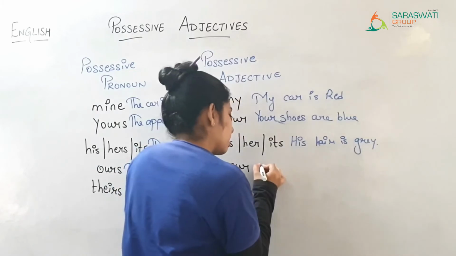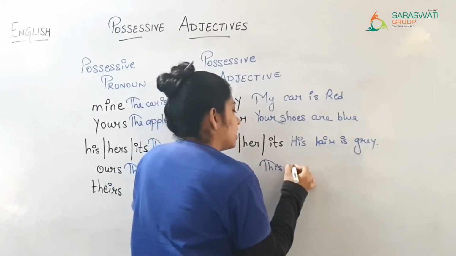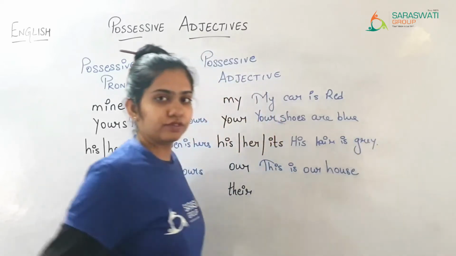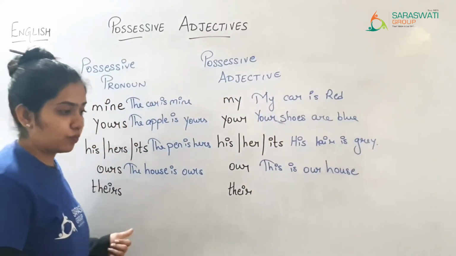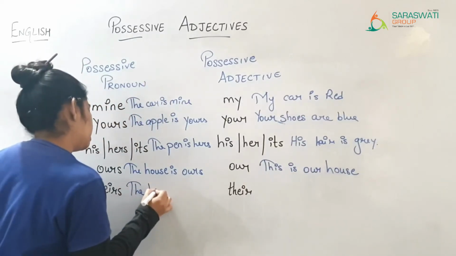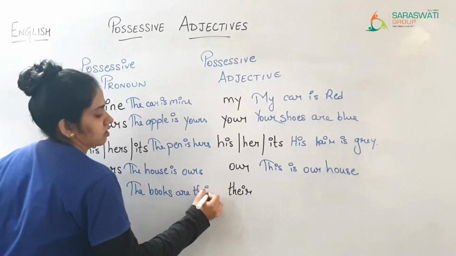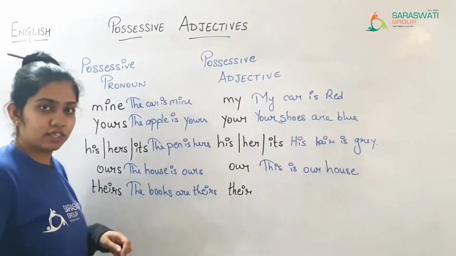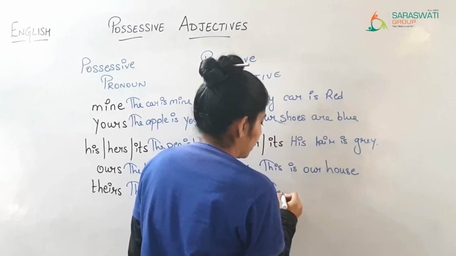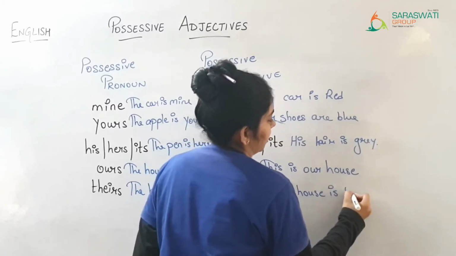This is our house. Now, the last one. The books are theirs. This is their book. Or you can say, their house is big.